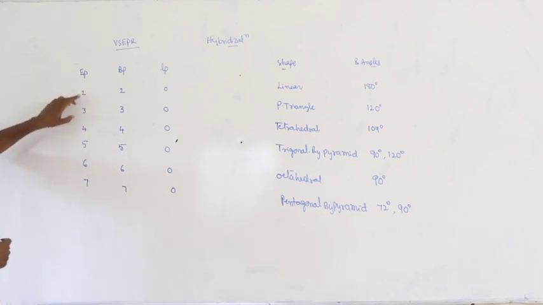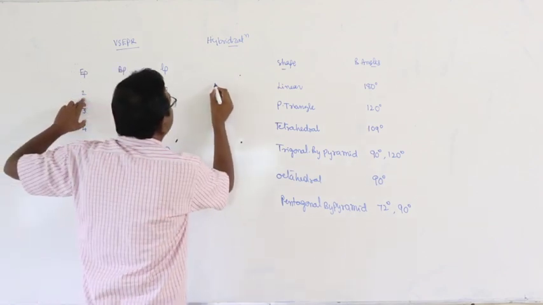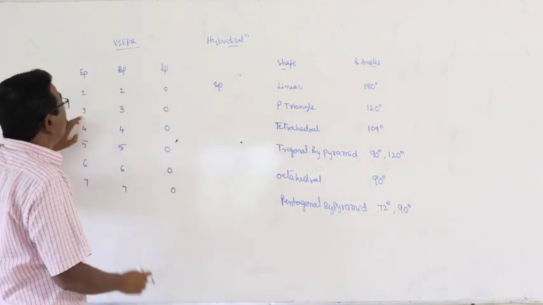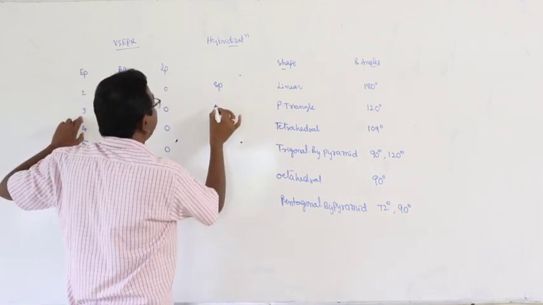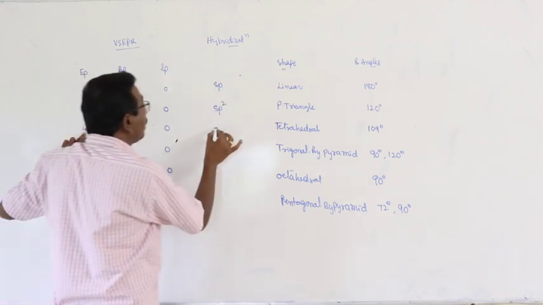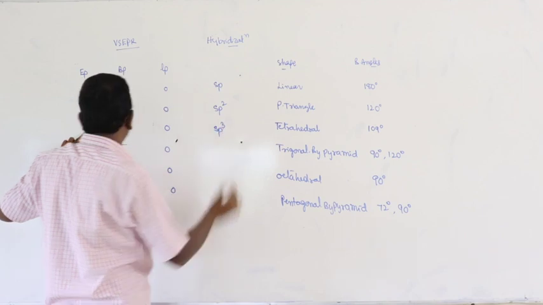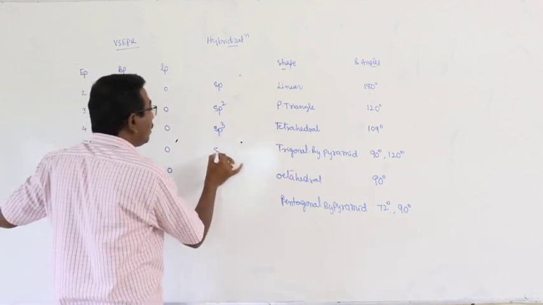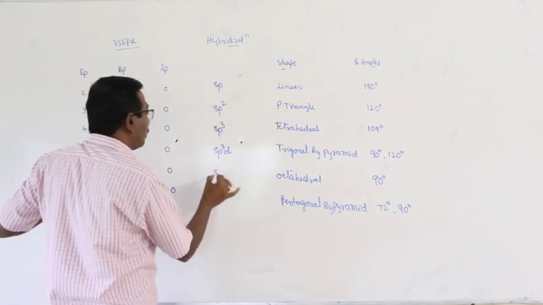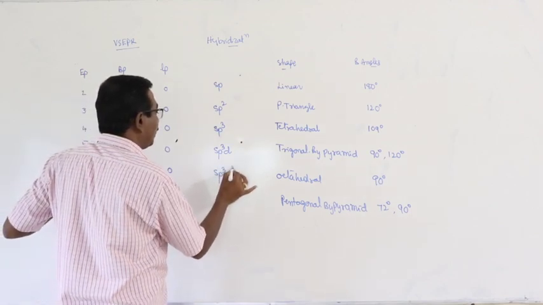Number of electron pairs 2, then hybridization sp. Number of electron pairs 3, sp2. Number of electron pairs 4, sp3. Number of electron pairs 5, sp3d. Number of electron pairs 6, sp3d2.